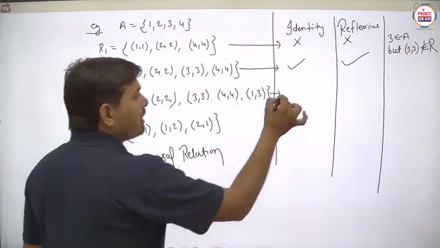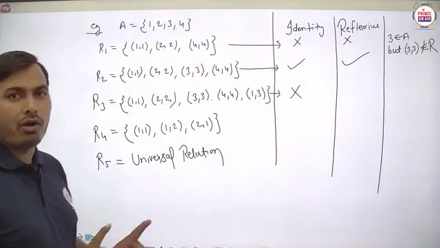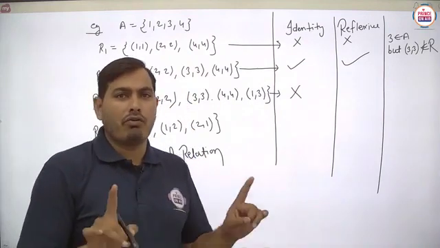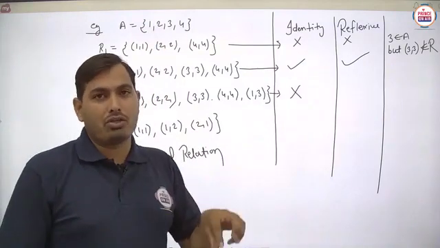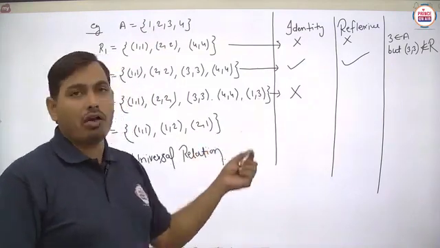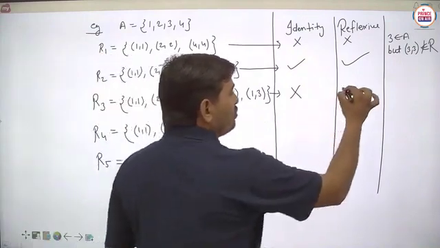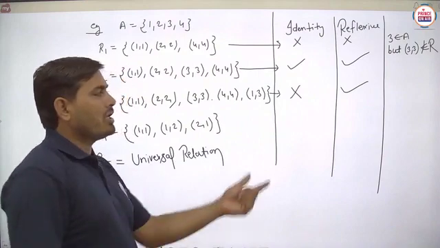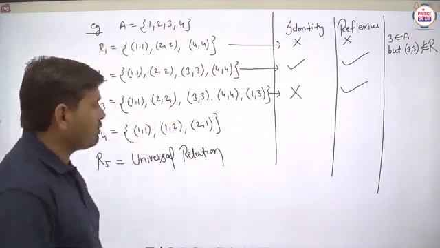Means this particular relation is not the identity, because in the case of identity relation, students, always the elements are related to itself only. Is it to be clear? Means no other extra ordered pair will be there. So definitely this is reflexive, but this is not the identity relation. Is it to be clear?